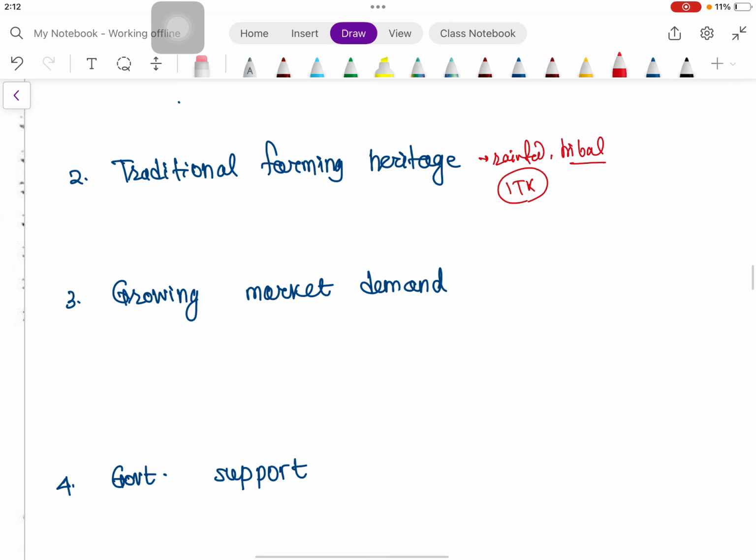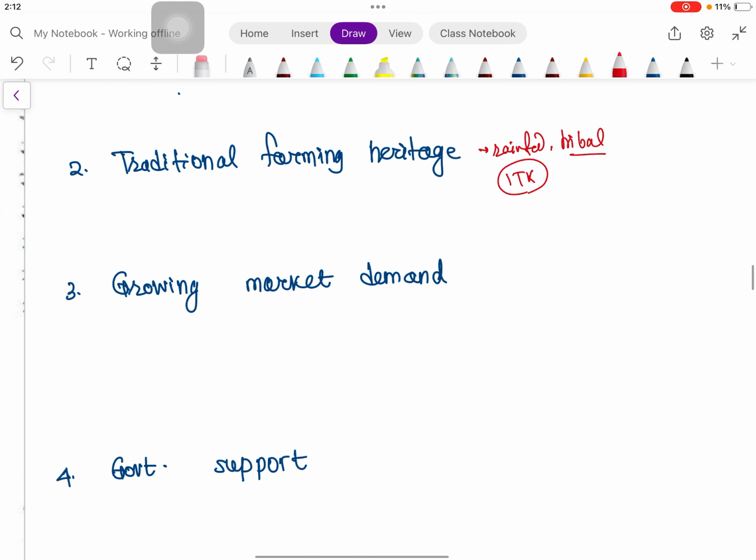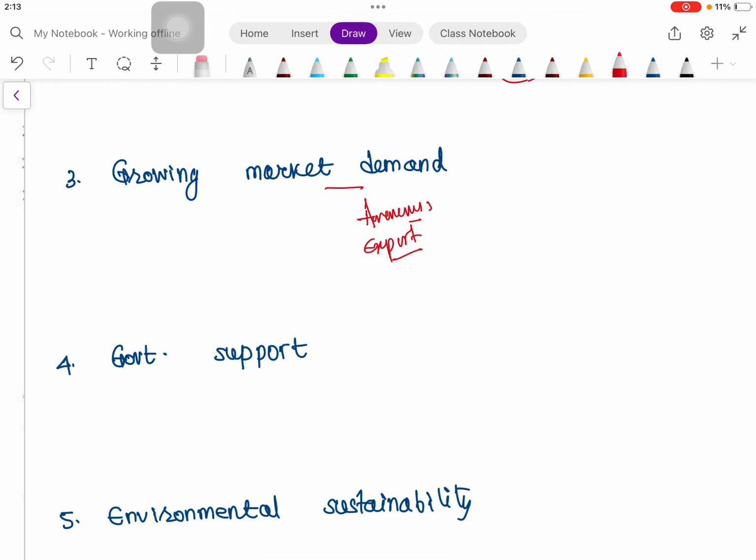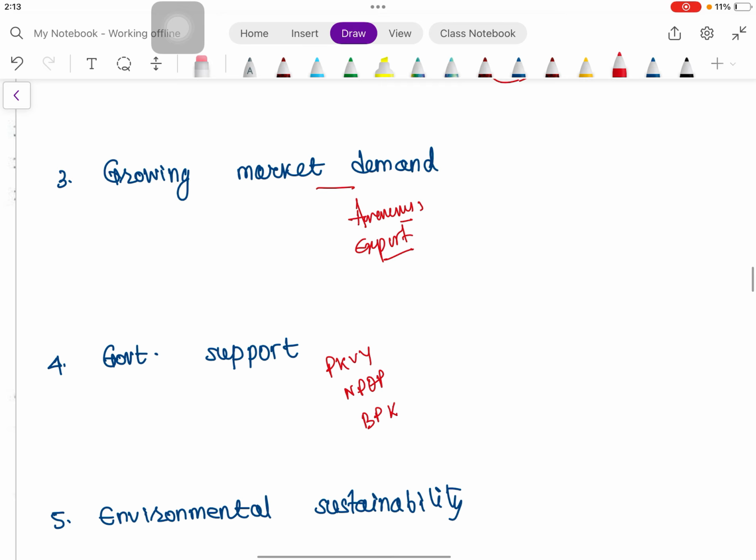Then growing market demand. Why is market demand growing in organic farming? Because the awareness of health and food safety has increased in recent times, and export opportunity is also there, and we can get premium prices for that. Then government support: many schemes are there, like Paramparagat Krishi Vikas Yojana, National Program for Organic Production, Bharatiya Prakritik Krishi Paddhati. We will see some more government policy later.